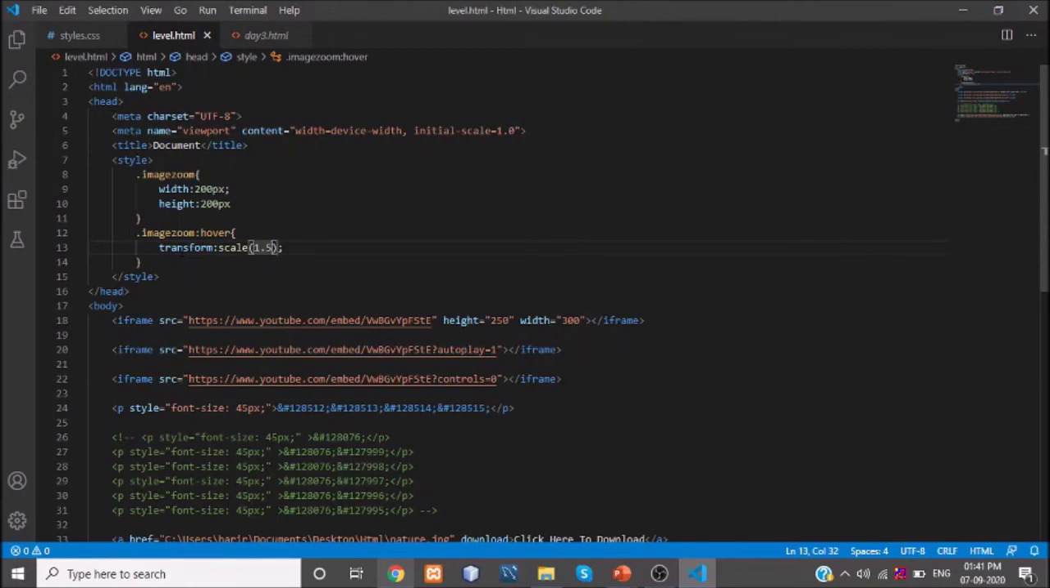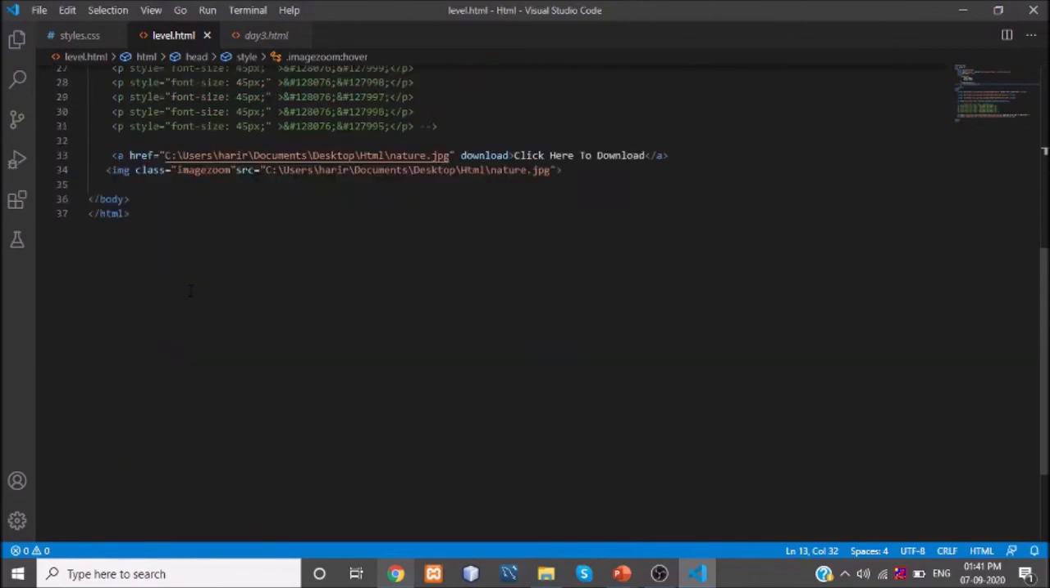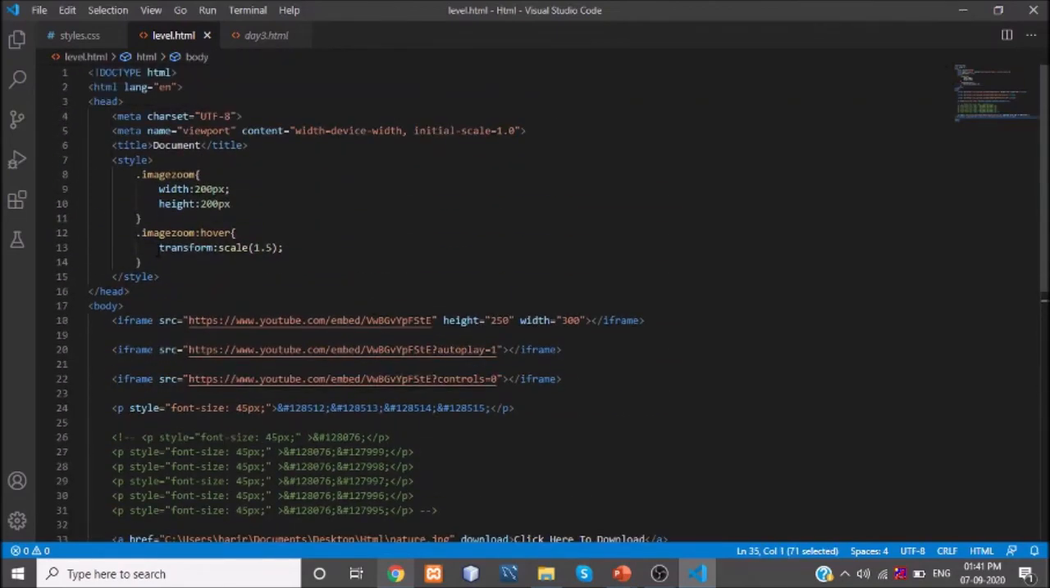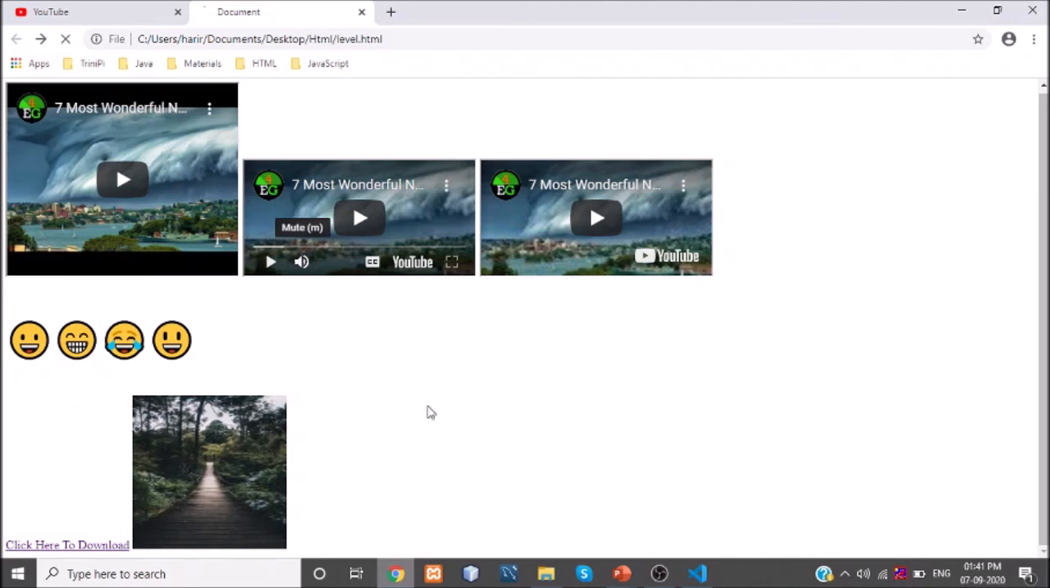This 1.5 is the default value, which will give you a decent hover. When you hover an image, it will give you a decent zoom size. This is all about transform colon scale of 1.5. When you hover this image, it will transform into this particular scale value. Let's see whether it has happened or not.